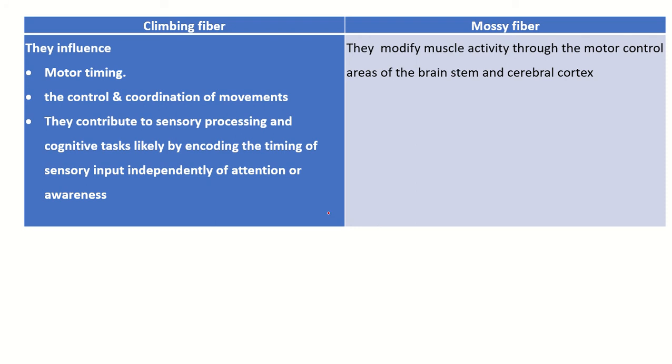The climbing fiber influences motor timing. It coordinates the movement. They contribute to sensory processing and cognitive tasks, like encoding the timing of the sensory input independently of attention or awareness. The mossy fiber modifies muscle activity through the motor control areas of the brainstem and cerebral cortex.